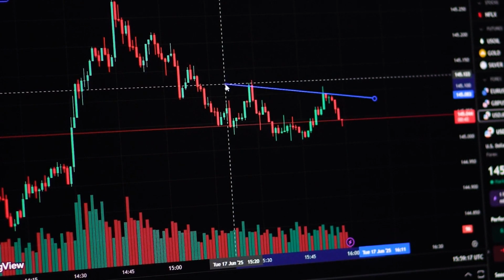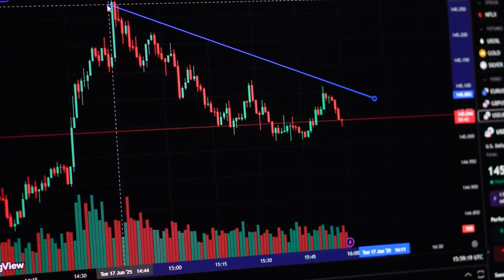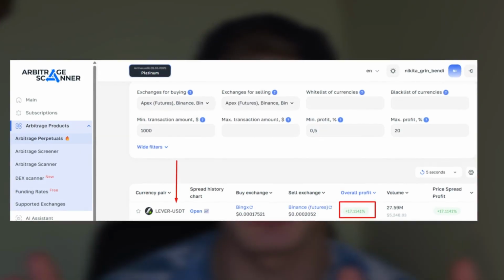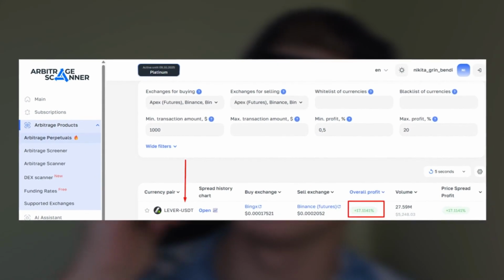Hello arbitrageurs! In this video I'll show you how you could make money by delisting the LAVAR token. It was delisted from the Binance exchange and spreads appeared between different exchanges. I'll show you how I found this signal, how I could enter a trade and take profit. Today we'll be analyzing a deal. It'll be very interesting, so watch the video until the end.